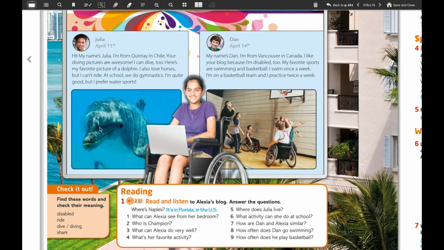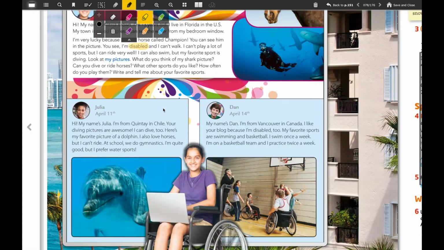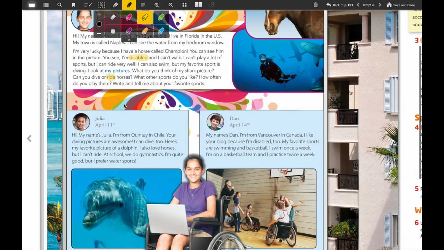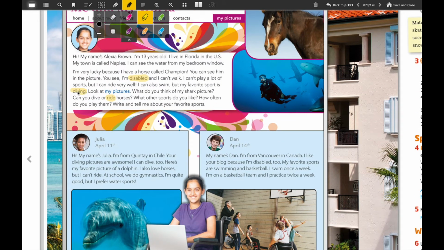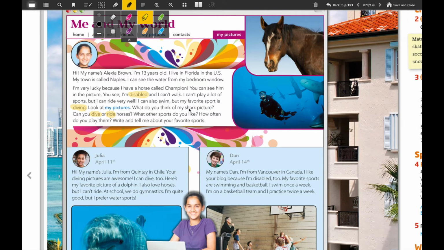Okay, the first thing that we're going to do before we read and listen, we're going to focus on these words in the Check it out box. I am going to use yellow. We're going to find the word disable first because it's very important, and here you have it. It's very important that you understand these words first, okay? So here we have disable, then ride, and I have it here. Here we have one ride. Dive and diving. Here we have diving, and here we have dive, and finally shark. Okay, like the song, Baby Shark.